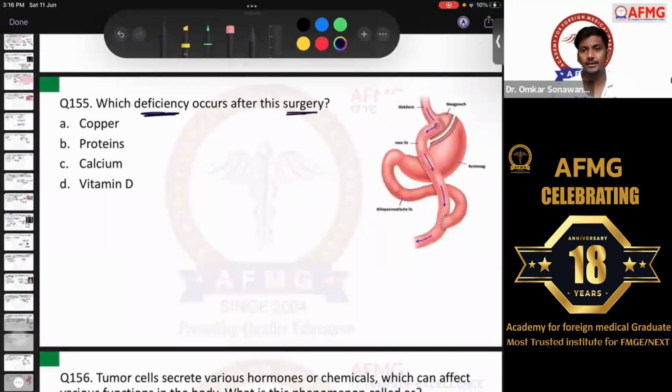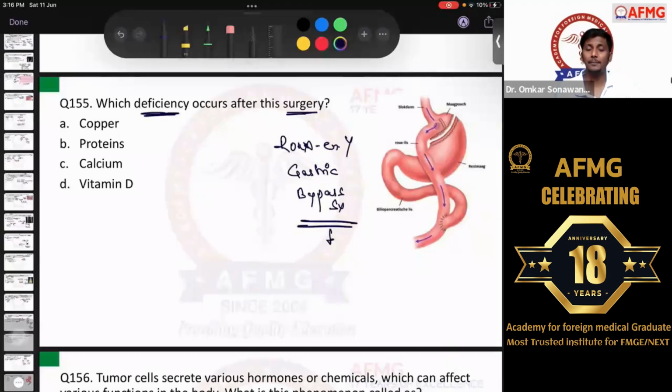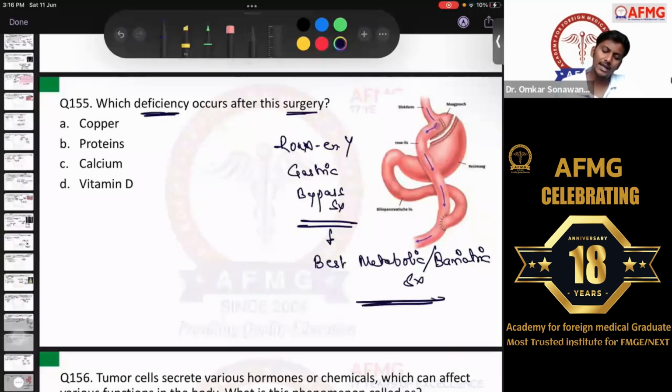What is the surgery? We have discussed this type of surgery. This is nothing but a Roux-en-Y gastric bypass surgery, or you can say a Roux-en-Y hepatico-jejunostomy. Okay? And as we have discussed, Roux-en-Y gastric bypass surgery is the best metabolic surgery. What do we mean by metabolic surgery or bariatric surgery? So metabolic or bariatric surgeries are usually done to decrease the weight. They are used for morbid obesity, to decrease weight in the patient. So definitely this is the best one, Roux-en-Y gastric bypass surgery.